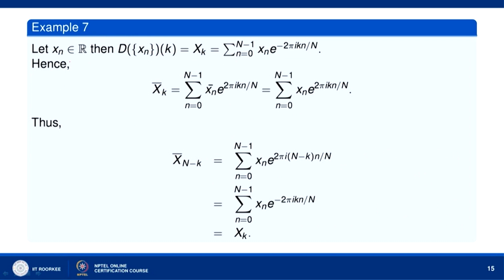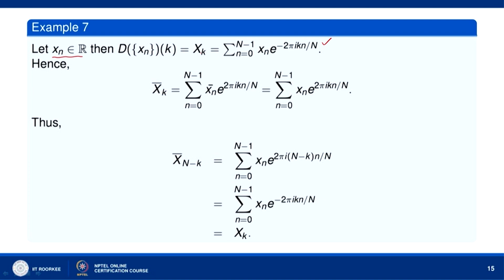Now, this is a very important question. If x n is a real sequence, we are going to show that the discrete transform sequence of x n is also real. So let x n belong to R. Then DFT of x n, X k, equals sigma n equal to 0 to n minus 1 of x n e raised to the power minus 2 pi i k n by n, by definition. Let us take the conjugate of X k. We want to show that X k is real for every k.